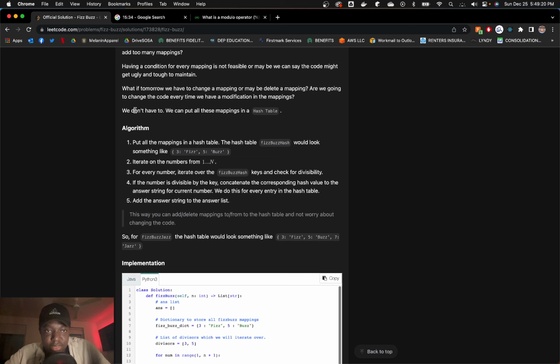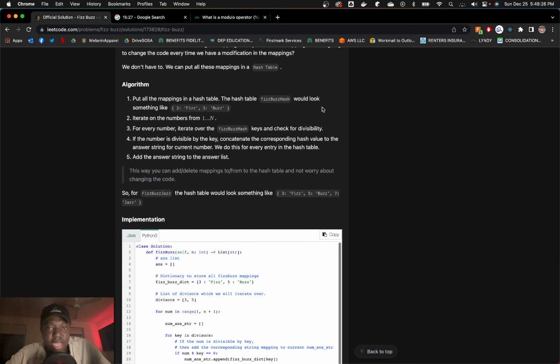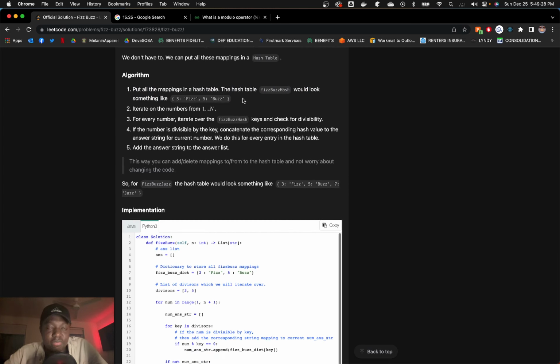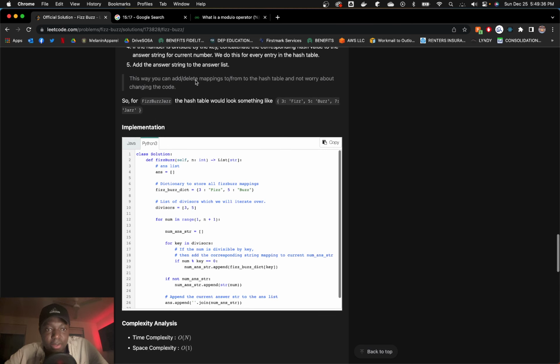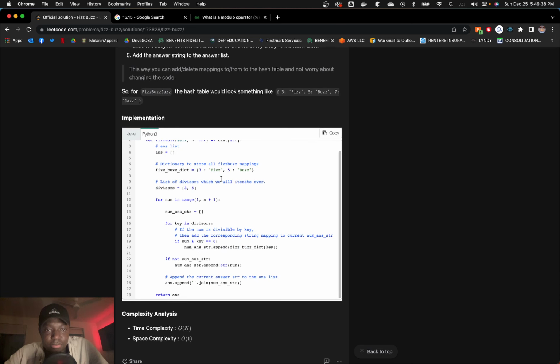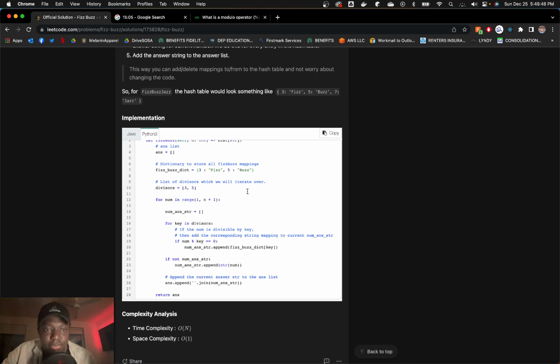I guess not. You can put all these mappings in a hash table. Put all the mappings in a hash table. The hash table FizzBuzz hash would look something like 3, 5. Iterate over 1 through n for every number. Iterate over the FizzBuzz hash. Check for divisibility. Cool. So you could even pass in this and just pass in like, here's what. Yeah. Okay. Now divisors 3 and 5.